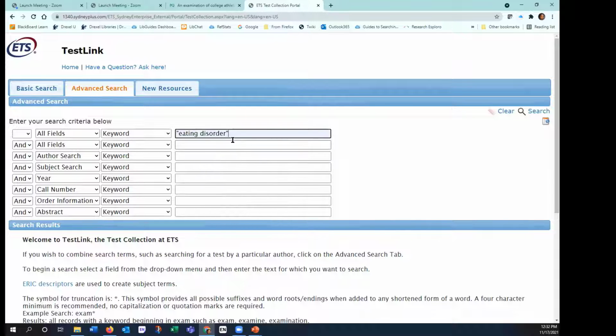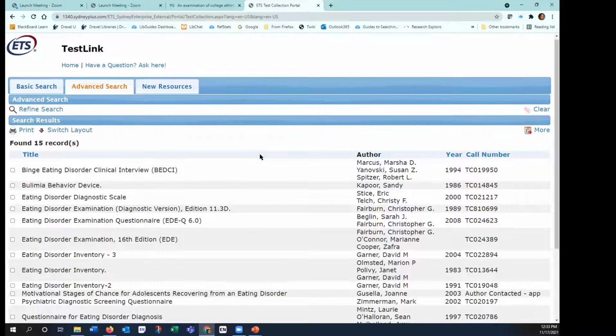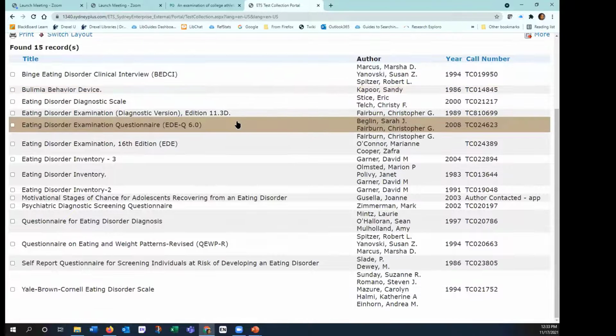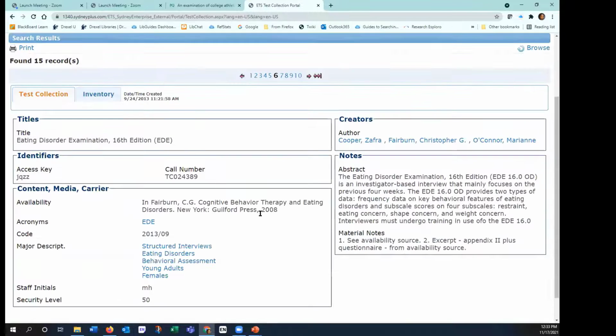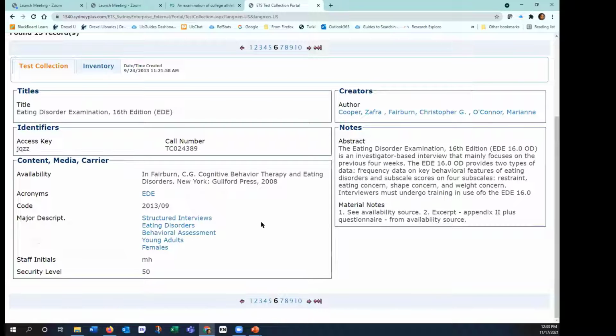In this case, I'm going to just look for a topic, eating disorder. Click on search. There are a number of instruments that we've talked about and seen already. I have not seen this one. If you want an instrument from this database, you just check availability. There are a lot of commercial resources here as well, so you'll see publishers listed and whatnot. But in this case, this looks like it's just a book.